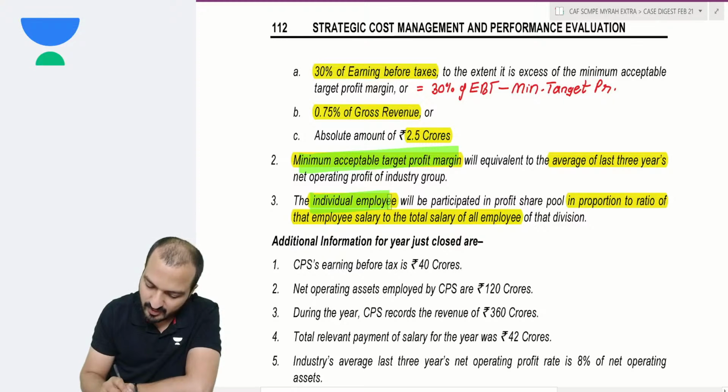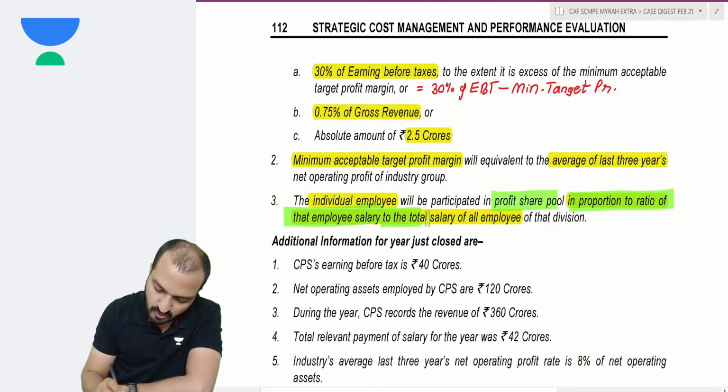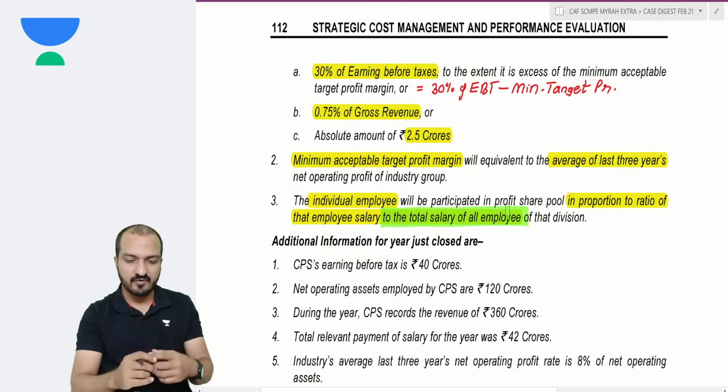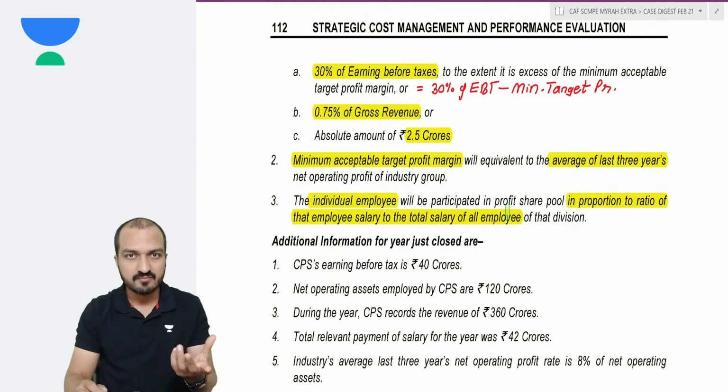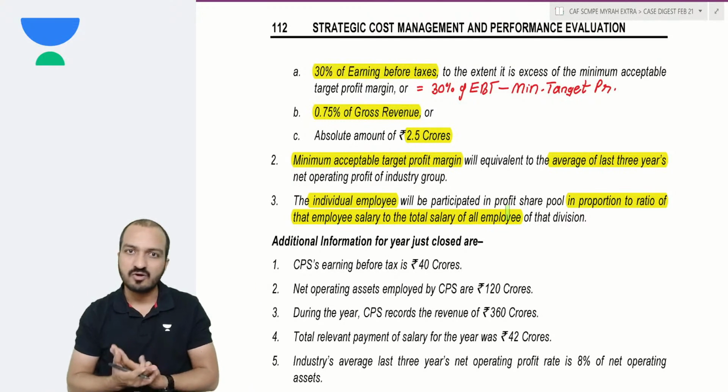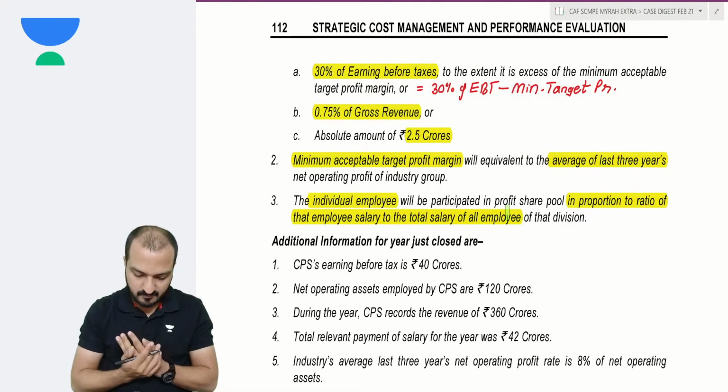The individual employee will be given the share in proportion to the ratio of that employee's salary to the total salary of all employees. So every employee will now be given a share from the pool in the ratio of their salary as compared to the total salary of the company.